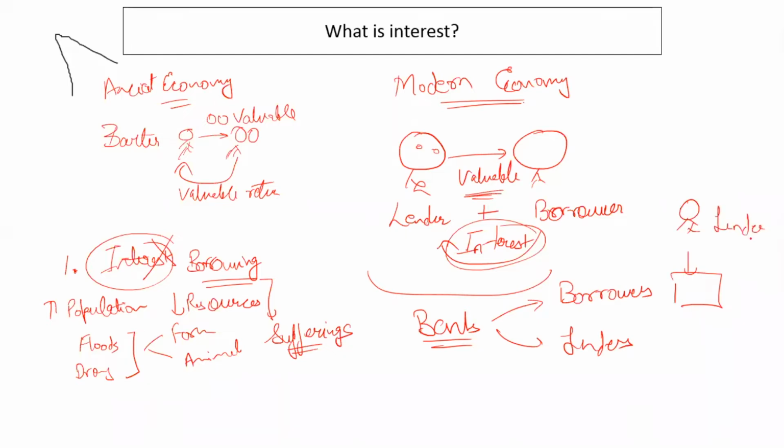We are the lenders in that case, and we lend our money to the bank, and the bank gives us interest, right? And being lenders, banks give out loans on which they receive interest, right?